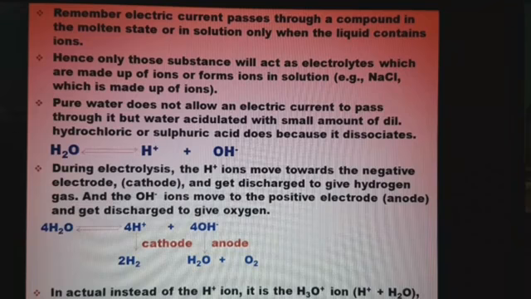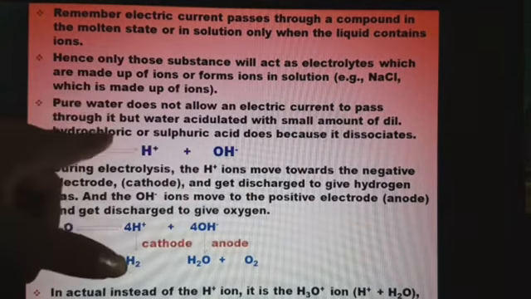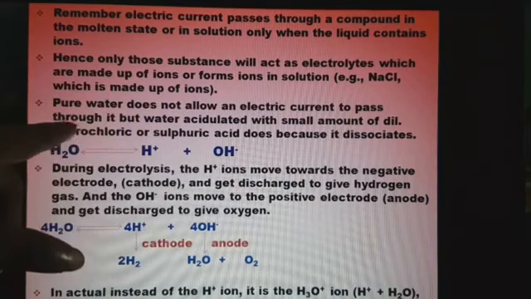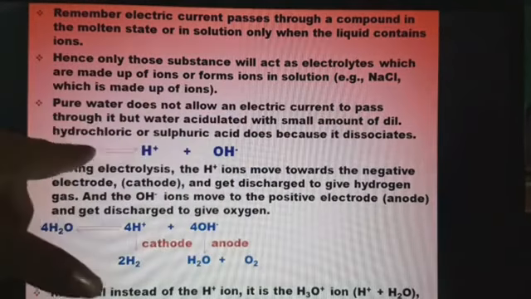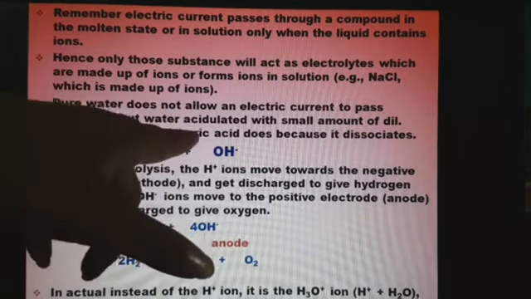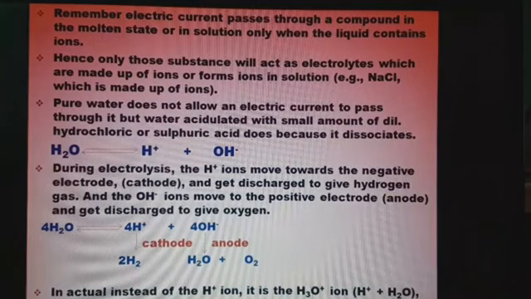Pure water does not allow an electric current to pass through it. But water acidulated with a small amount of dilute hydrochloric or sulfuric acid does, because it dissociates into ions.